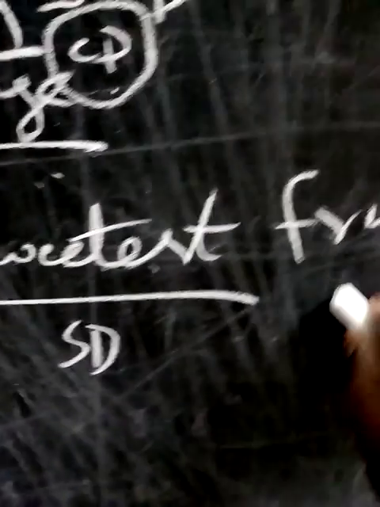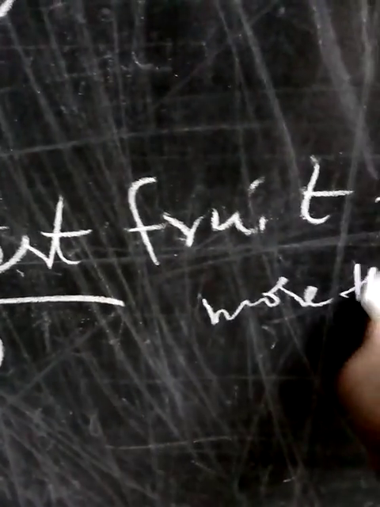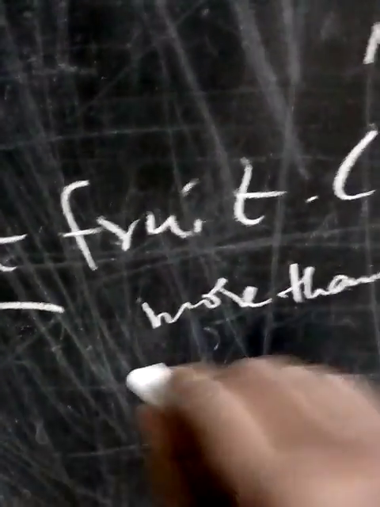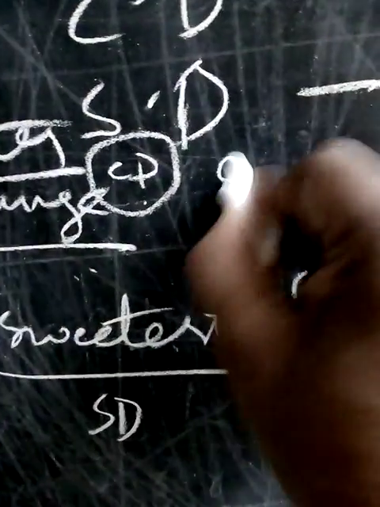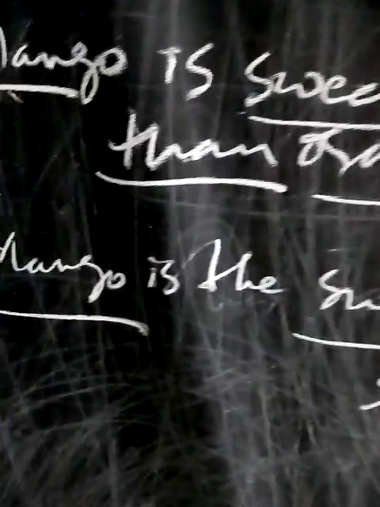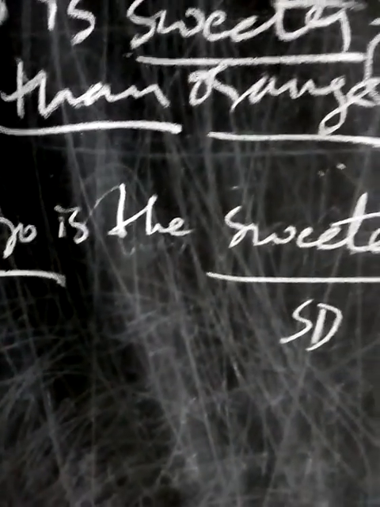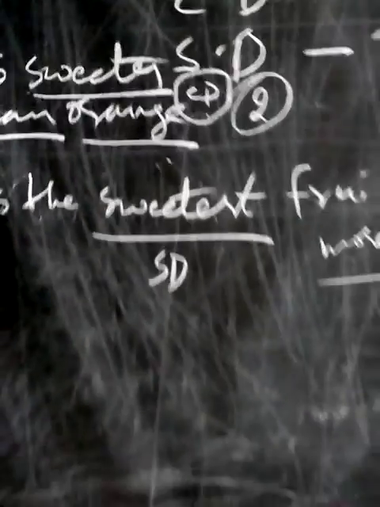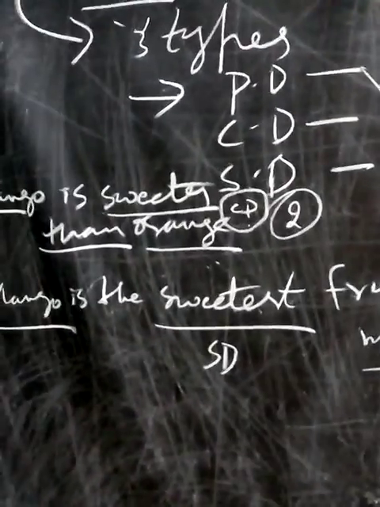What is the comparison here? More than two things. Comparative is between two things only. Superlative talks about itself among many. So mango is the sweetest fruit. So many fruits are there, and among them mango is the sweetest. Okay, these are the three different ways we can tell the sentence.